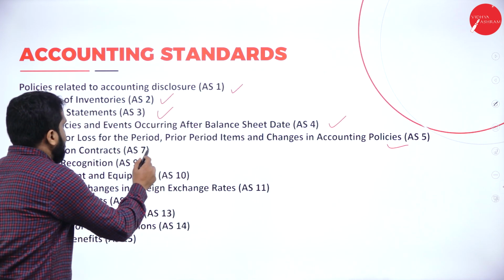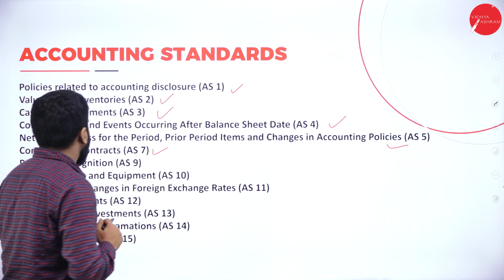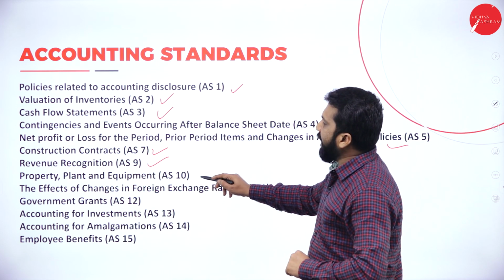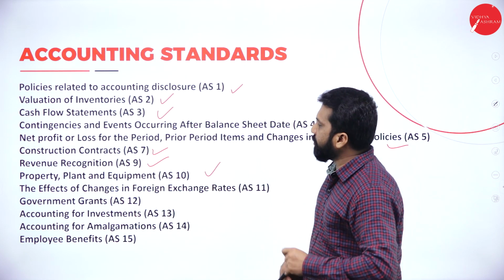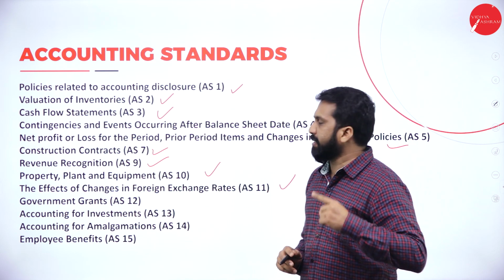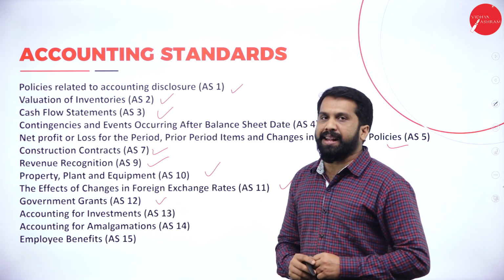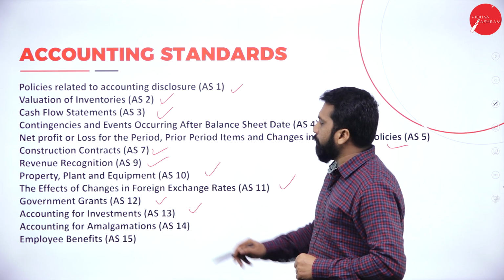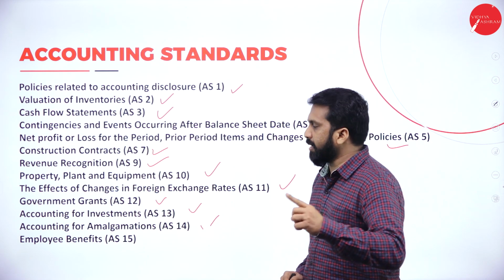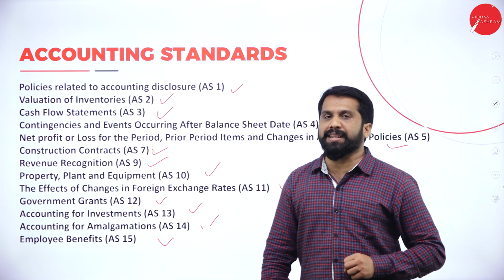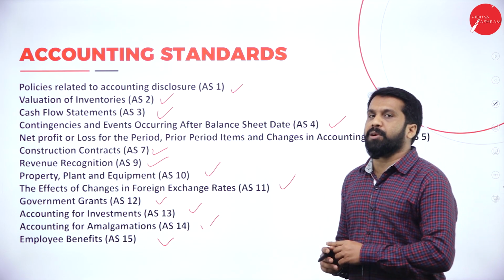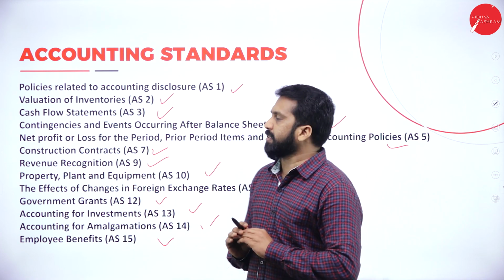Next, construction contract. Next, revenue recognition. Next, property, plant and equipment. Next, the effect of changes in foreign exchange rates. Next, government grants. Next, accounting for investments. Next, accounting for amalgamation. And the last one, employee benefits. So these are called accounting standards.